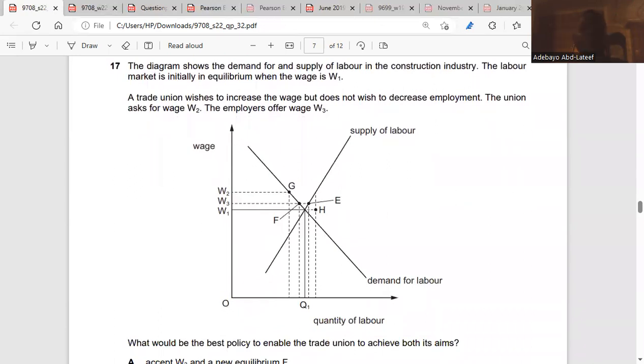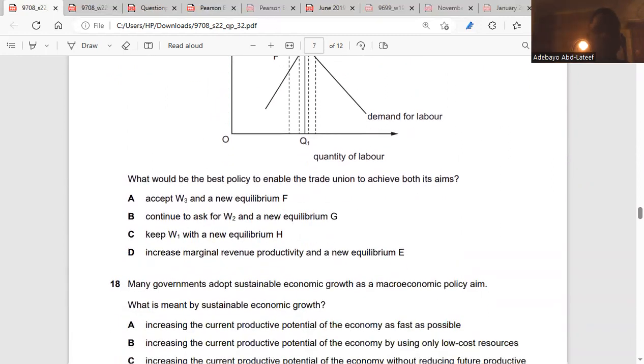Question 17. The diagram shows the demand for and supply of labor in the construction industry. The labor market is initially in equilibrium when the wage is W1. A trade union wishes to increase the wage but does not wish to decrease employment. The union asks for wage W2. The employers offer wage W3. Now, what would be the best policy to enable the trade union to achieve both its aims?